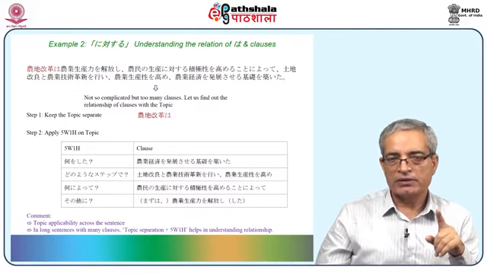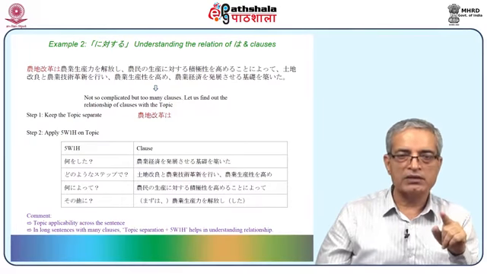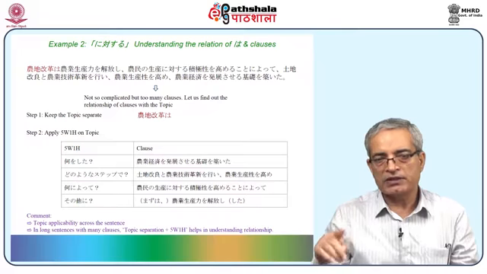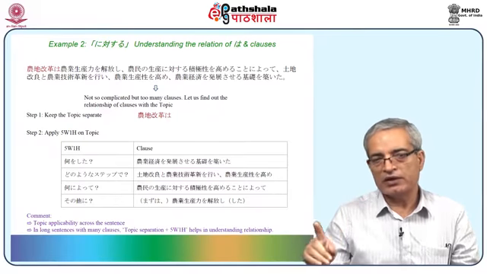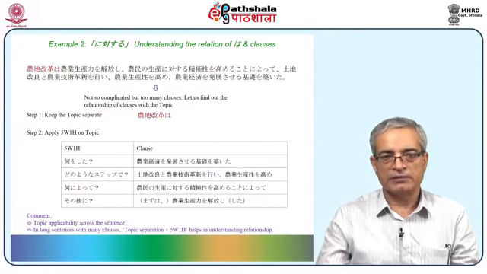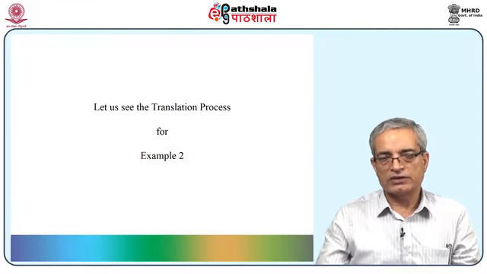So topic applicability is across the sentence, that is clear to you. In a long sentence with many clauses, topic separation plus 5W1H, as you saw here, clearly helps in understanding the relationship. So we have understood the relationship very clearly here. Now let us see the translation process for this example.